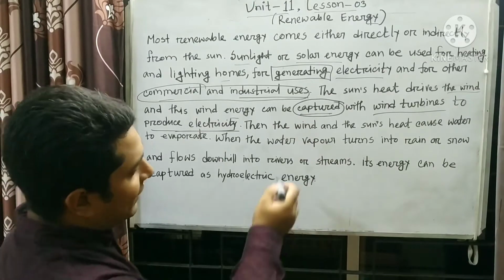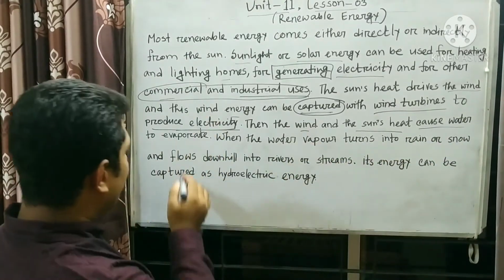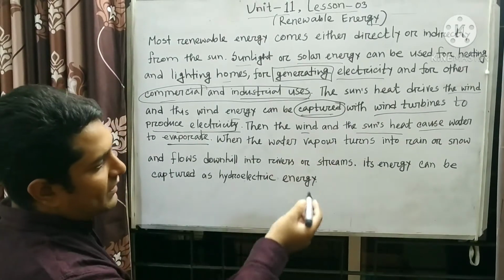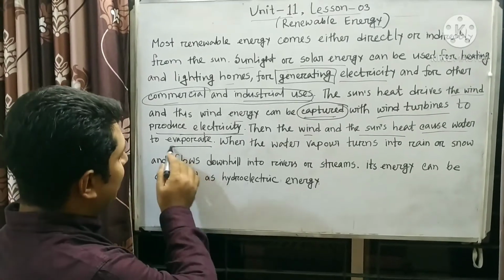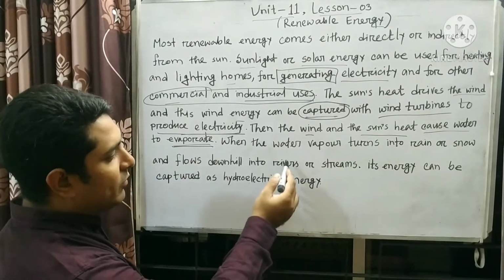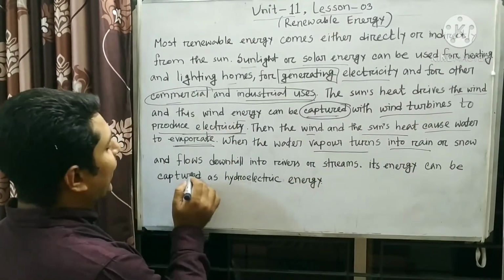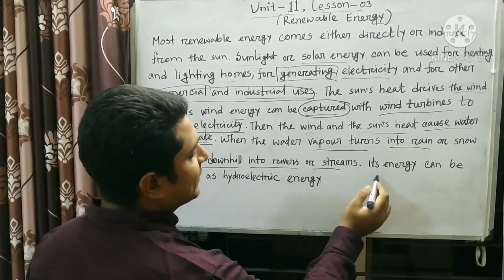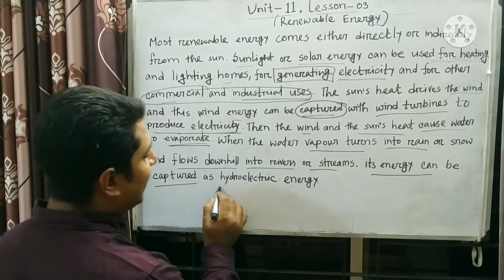And then the wind and the sun's heat cause water to evaporate. That means the water will turn into vapor, and when the water vapor turns into rain or snow and flows downhill into rivers or streams, its energy can be captured as hydroelectric energy.